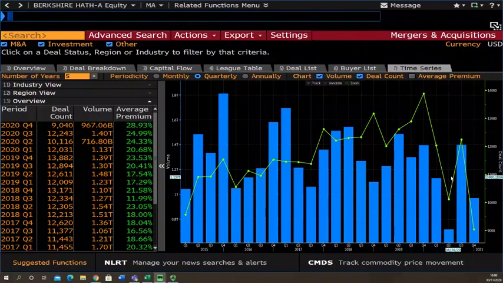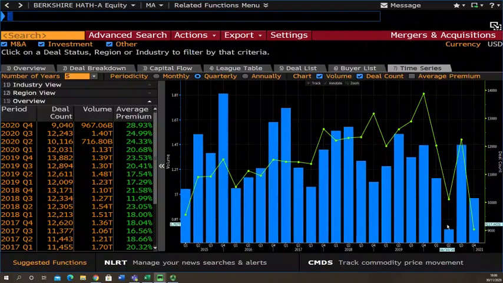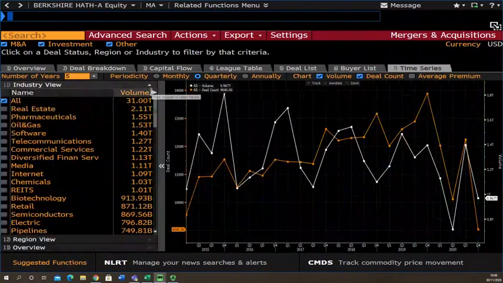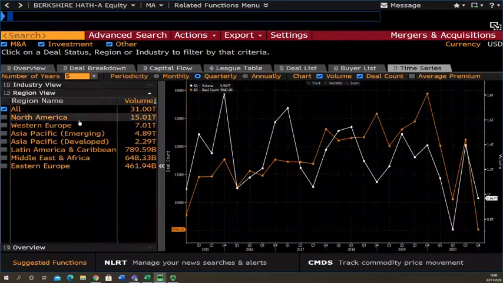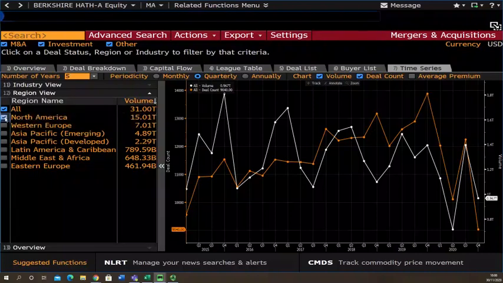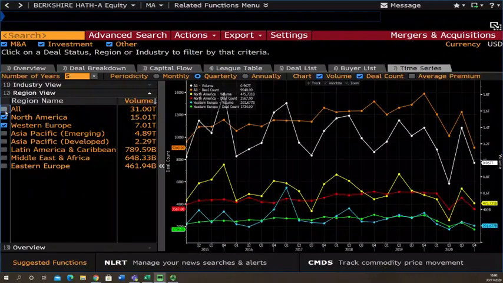And very evidently from the overview, you can see that Q2 of 2020 was severely impacted due to the COVID pandemic when it comes to merger and acquisitions. But over here you can break it down into different industries to see which industries are the most active. And obviously again we can compare where most of the merger and acquisitions take place. And clearly here there's more activity in North America than there is in Western Europe.